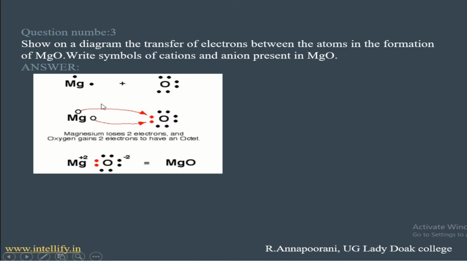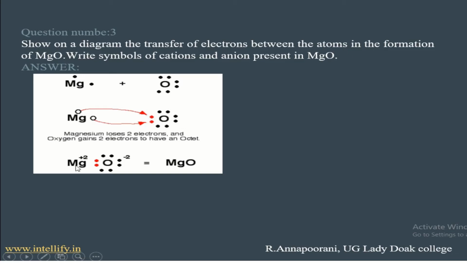When magnesium loses 2 electrons, it forms Mg2+ because it loses 2 electrons. Also the remaining inner orbitals in magnesium are completely filled, so magnesium is completely stable in Mg2+. Oxygen gains 2 electrons from magnesium, so O2-. This leads to a stable configuration because it attained the octet, 8 electrons.